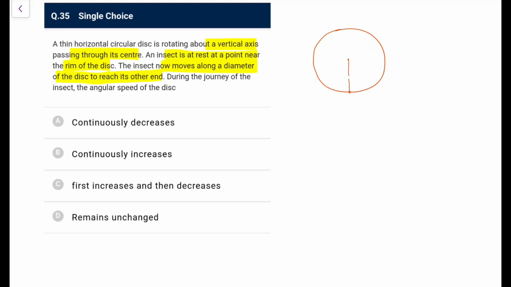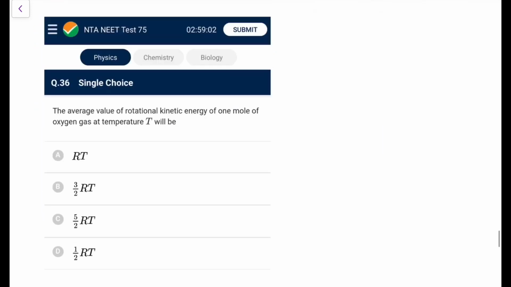As it goes, first of all it approaches near, so the I will decrease, so omega will increase, and when it is at the minimum distance, I will be minimum, omega will be maximum, and beyond that when it goes from here, I again increases. So omega first increases, becomes a max, and then decreases. So we will have option C as the most appropriate one.